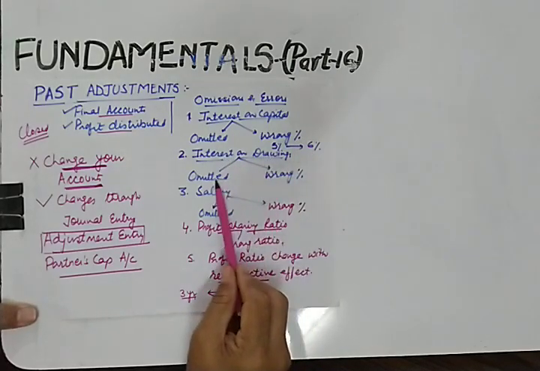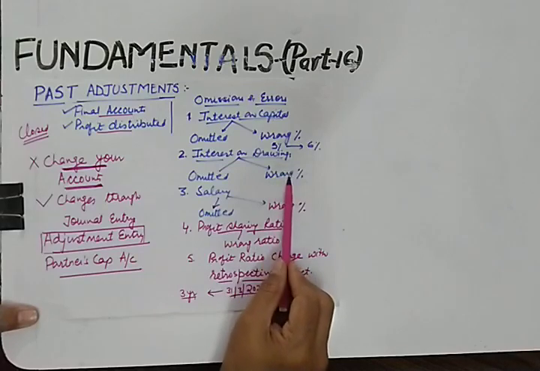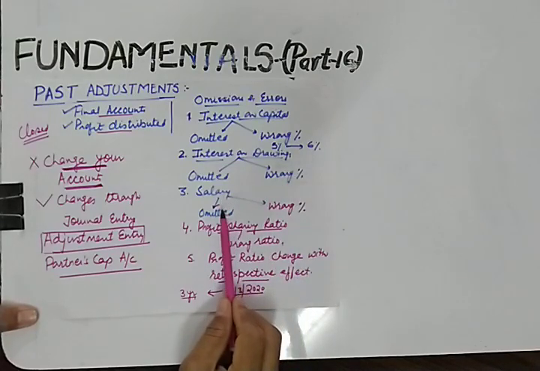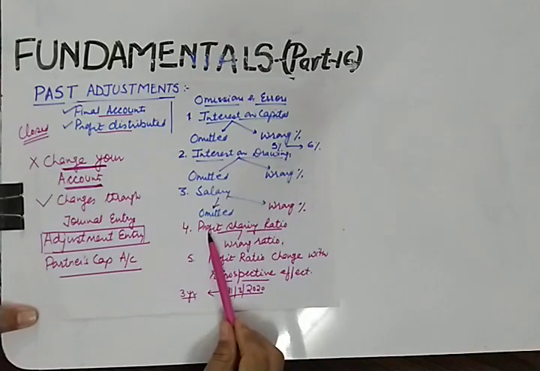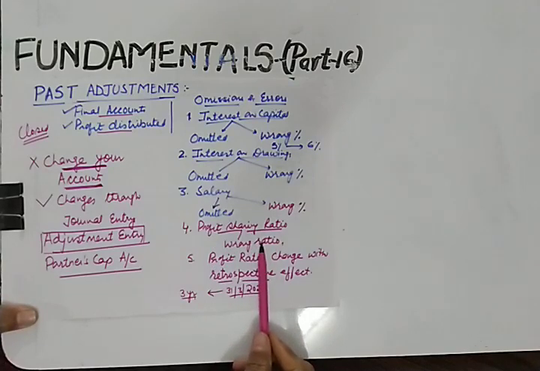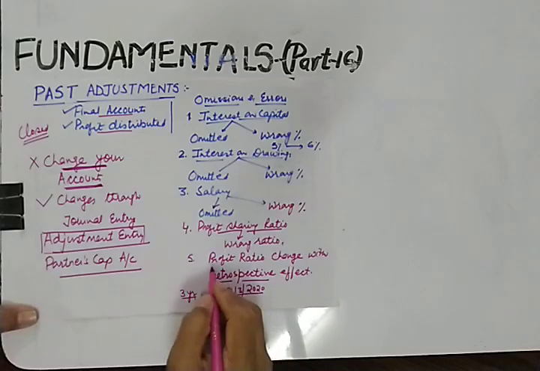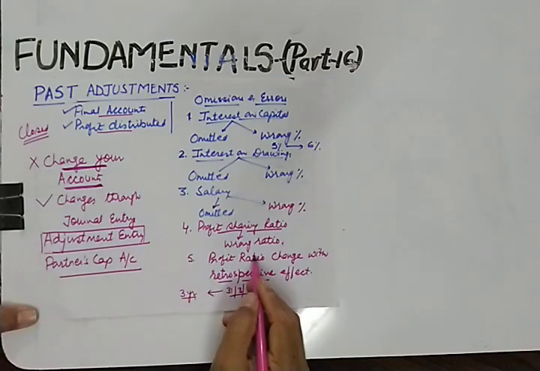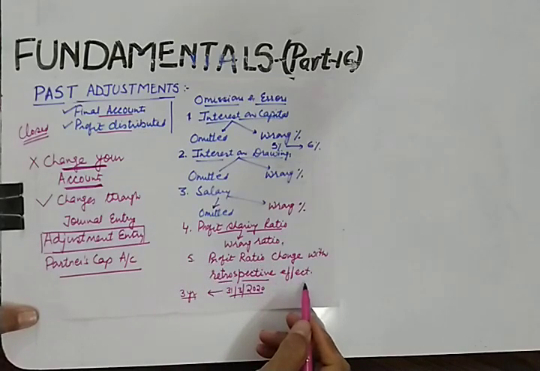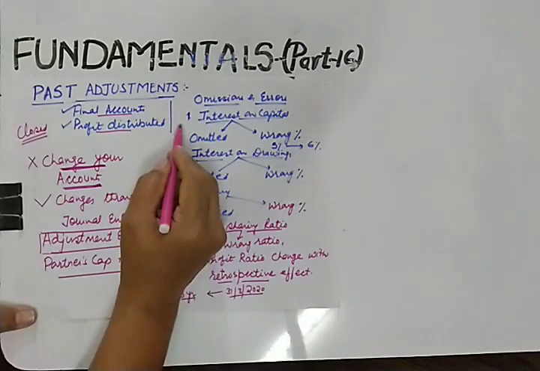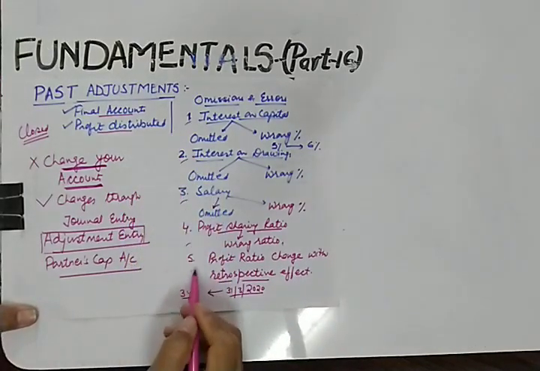Likewise, interest on drawings is either omitted or given in the wrong percentage. Salary either omitted or given in the wrong percentage. Profit sharing ratio, you distribute profit in the wrong ratio. Likewise, profit ratio changes with the retrospective effect. I hope all these points are clear to you.